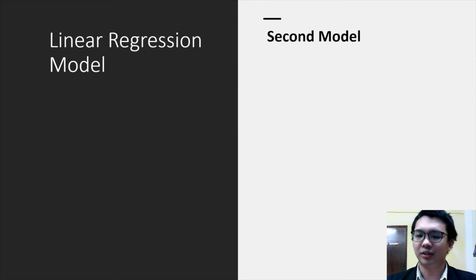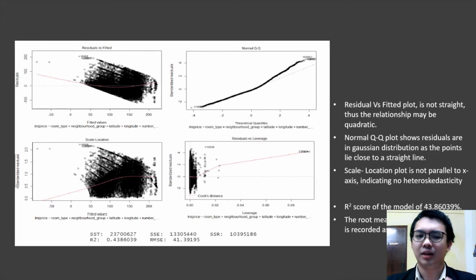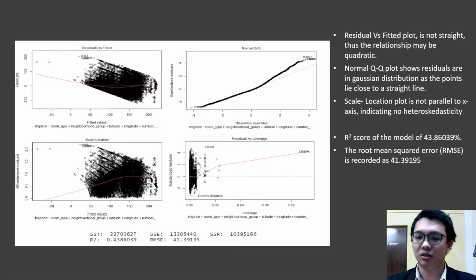To improve the linear regression model, which only uses features discussed in the EDA, we add more features into the linear regression model to generate a second model. We can see the predicted price of this model is actually close to the actual price, which means that this model is performing very well. From the output itself, in the residual versus fitted plot, the red line is not a straight line.